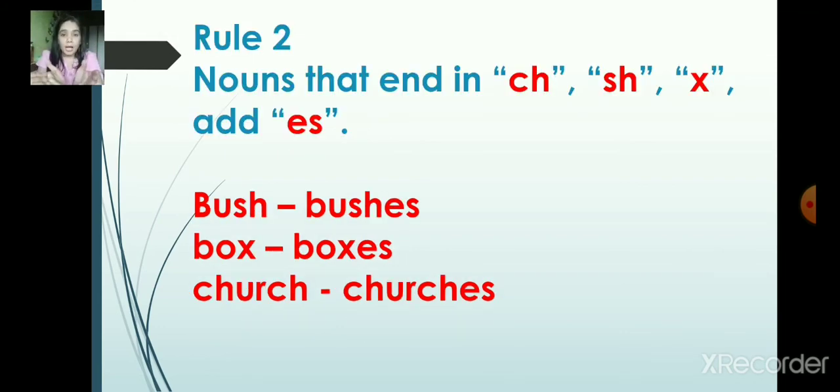So if the noun, if the spelling, if the word ends with CH, SH, X, then add ES. I have given the examples. So bush, bushes. You have to add only ES to them. If the word ends with these letters, you have to add ES. If the word ends with X, ES. Boxes, churches, bush, bushes, right?